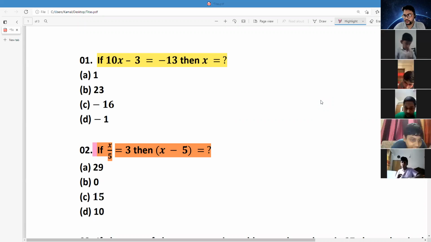First complete the first question, then write the answer of the first question. Then start the second question and complete the answer of the second question. So consider each MCQ as one math problem, so you can do all the steps in your classwork copy.